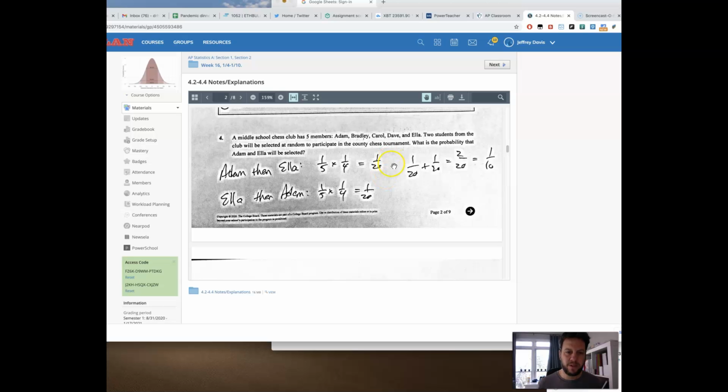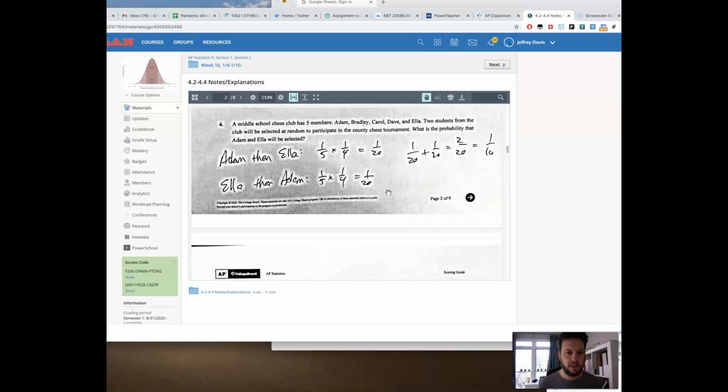Number 4. So you have to remember on this one, there are 2 ways it could happen. I could have made a tree, and we'll probably do a tree or something in class, so you can see what I mean by that. But I'm sure they're in the video notes too. But this could be Adam then Ella or Ella then Adam.